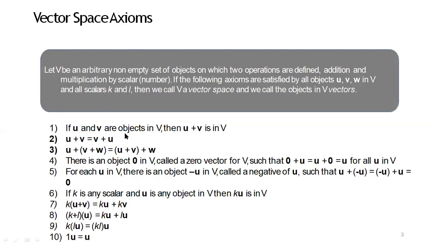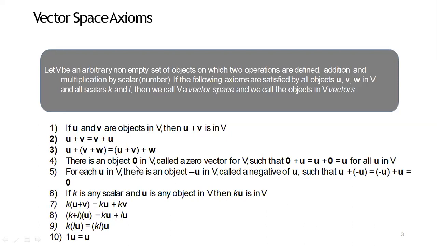If U and V are two vectors in V, then U plus V is also in V. U plus V is equal to V plus U. This is called commutativity with respect to vector addition. Now we are going to the third one: U plus V plus W is equal to U plus V plus W. This is called the associative property with respect to vector addition.